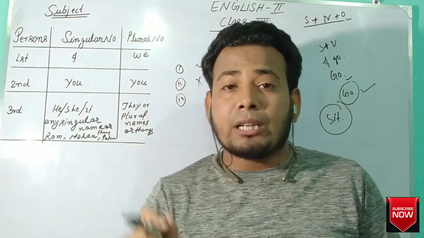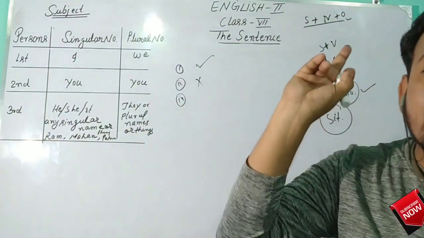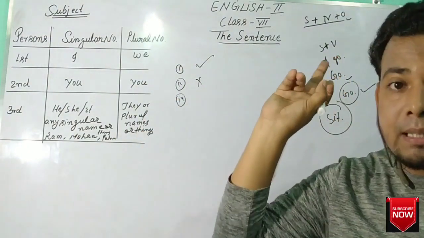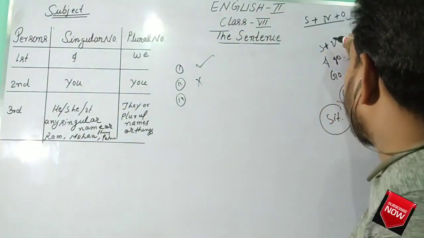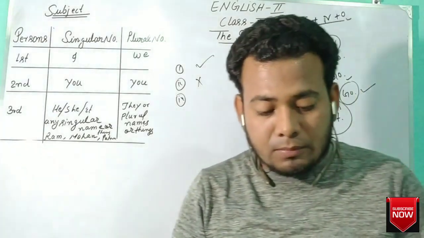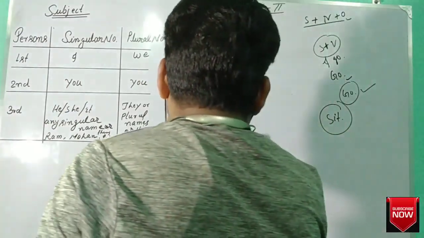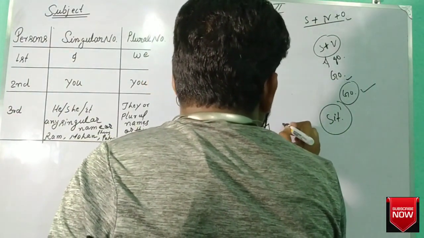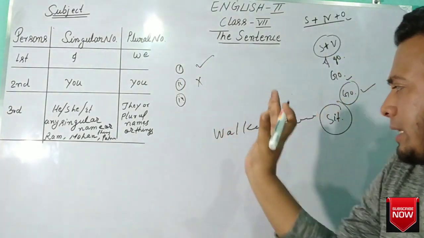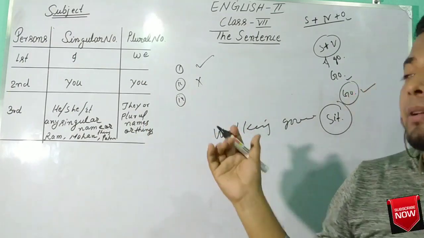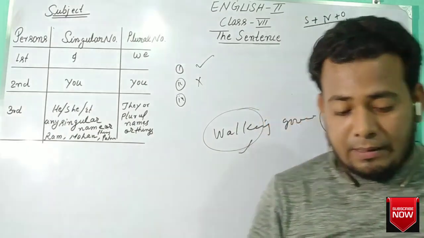Now question number 6, "Being tired of waiting for the train." It is not a sentence because it has no main verb. Remember, a main verb is compulsory for being a sentence. For example, "Walking good exercise." Can it be considered a sentence? No. Why? Because there is no main verb. Here walking is a non-finite verb. It will be discussed in the next chapter.